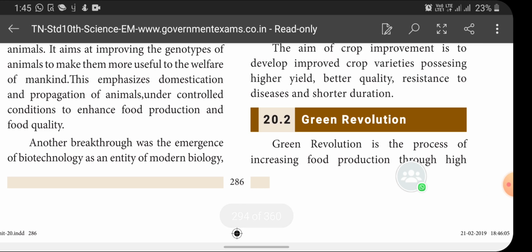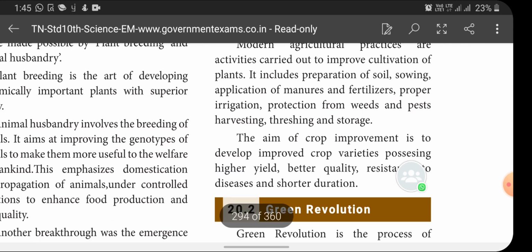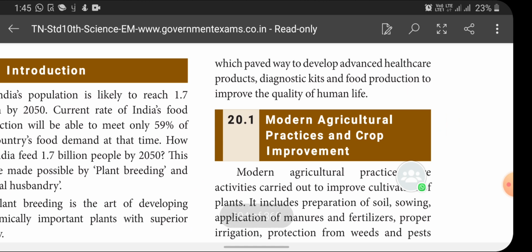Another breakthrough was the emergence of biotechnology as an entity of modern biology, which paved the way to develop advanced healthcare products, diagnostic kits and food production to improve the quality of human life.